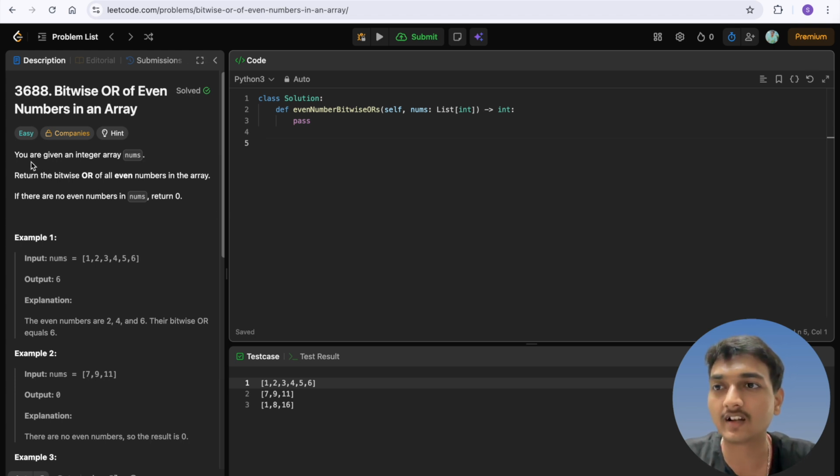So you are given an integer array nums, return the bitwise OR of all even numbers in the array. If there are no even numbers, we can return a zero. So this is a very simple question. We can directly write code for it.